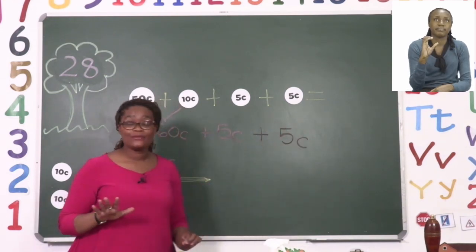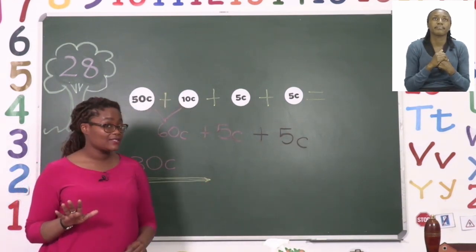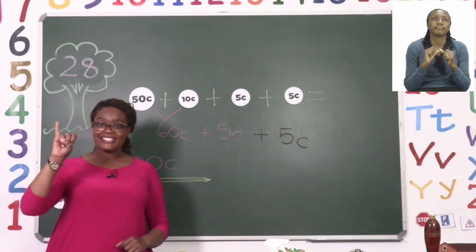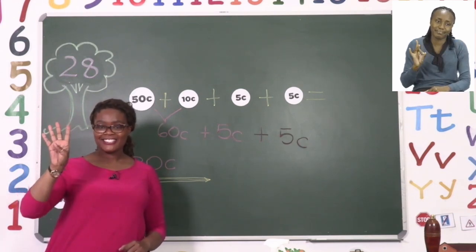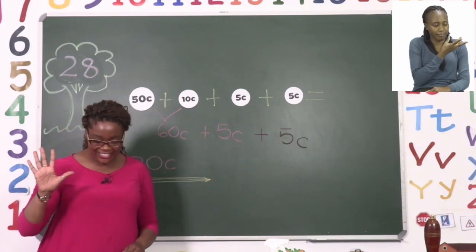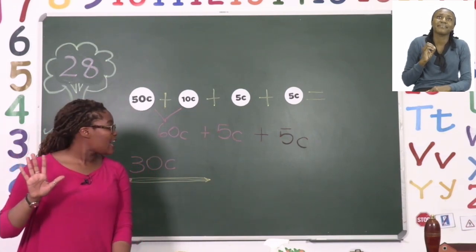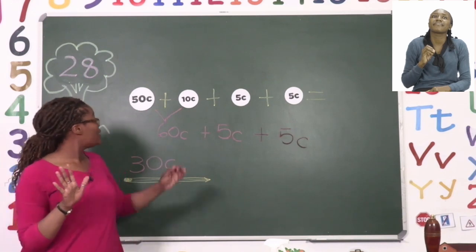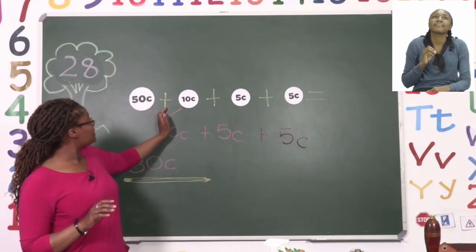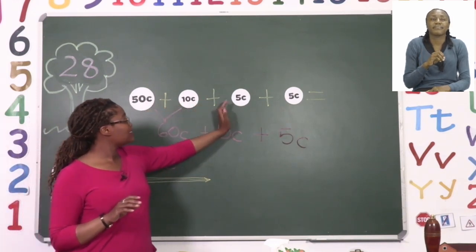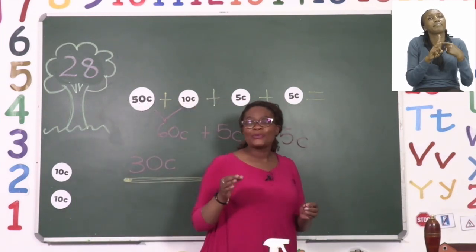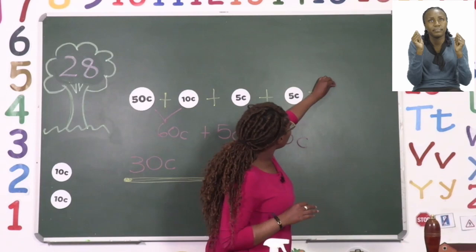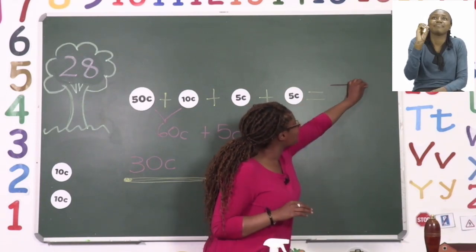So we're on 65 and we say 65 is already there. 66, 67, 68, 69, 70. So we now know that 50 cents plus 10 cents plus 5 cents plus 5 cents will give us 70 cents.